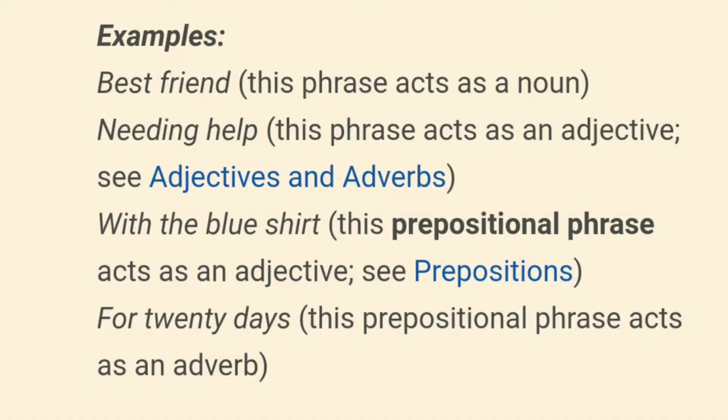Let's see what they are saying. In every example, the phrase is acting like a part of speech. In the first example, it is acting like a noun. In the second example, it is acting as an adjective. It is acting as a preposition in the third example, and in the last example, it is acting like an adverb. Phrases are therefore divided according to their roles in sentences. These sub-parts of phrases will be covered after we learn the parts of speech.